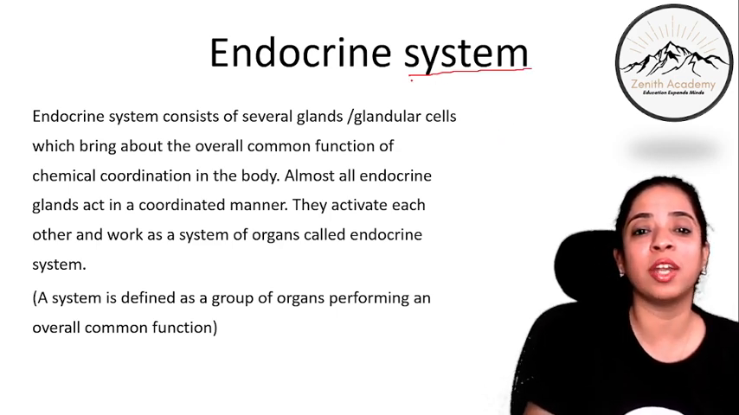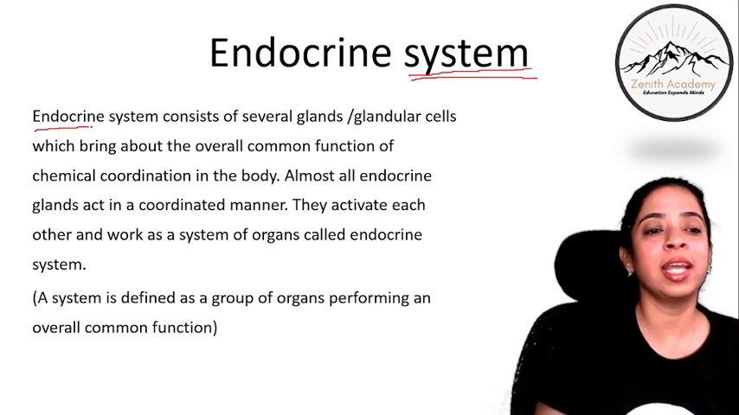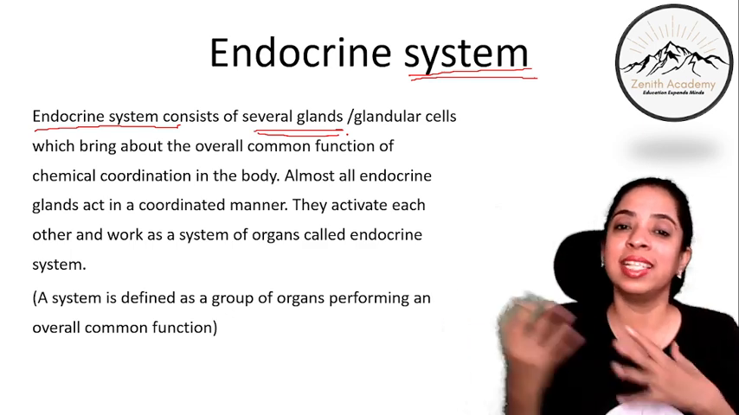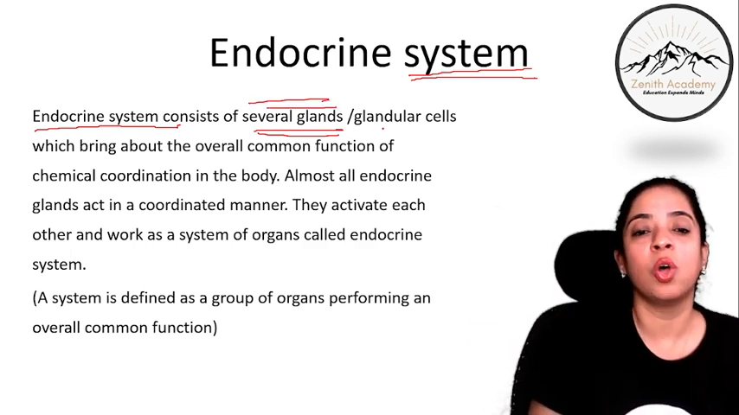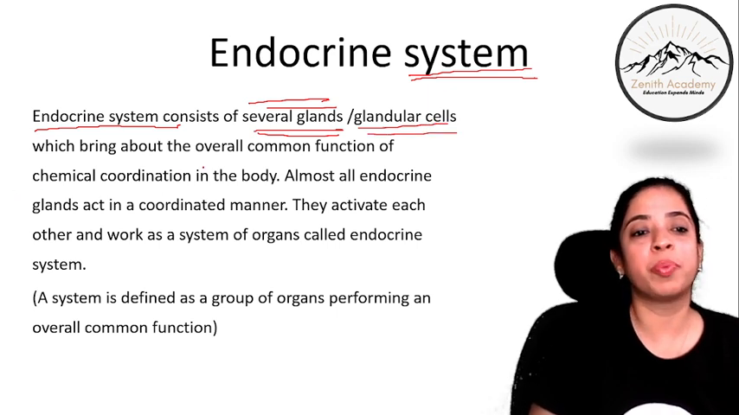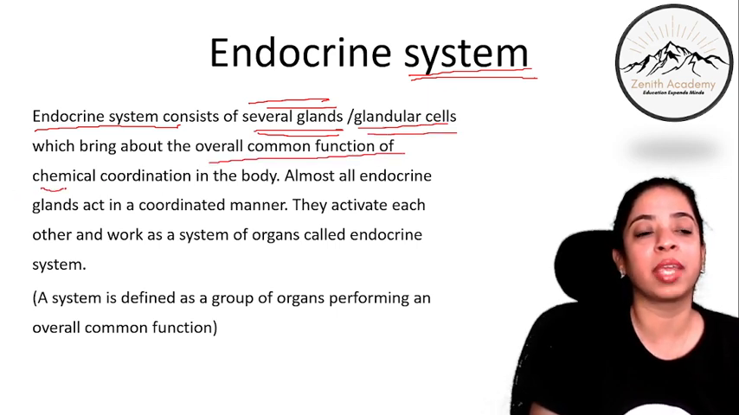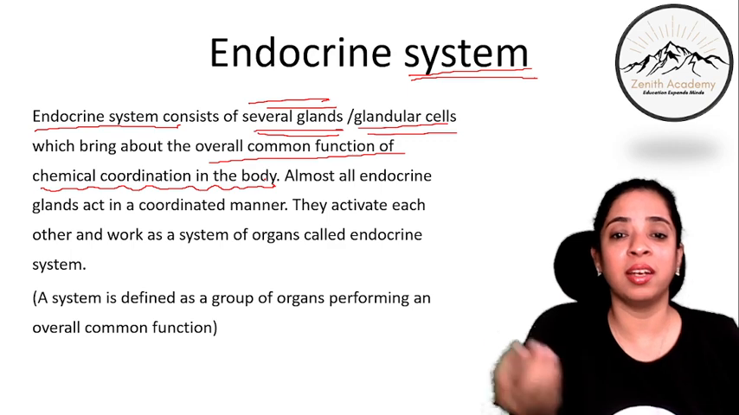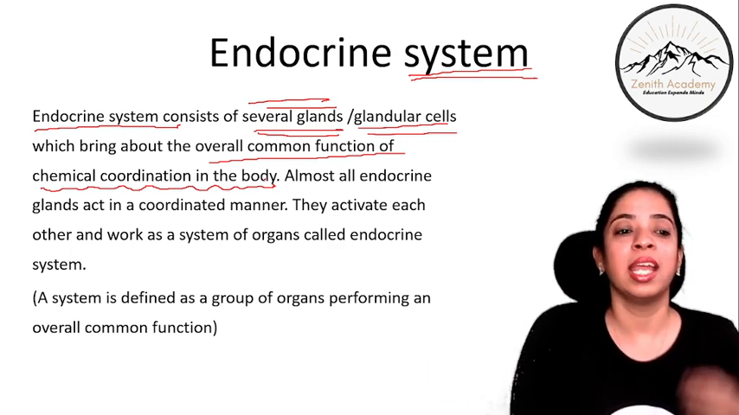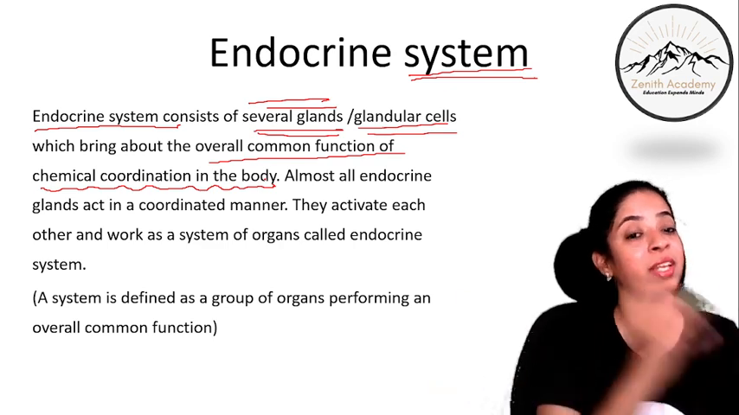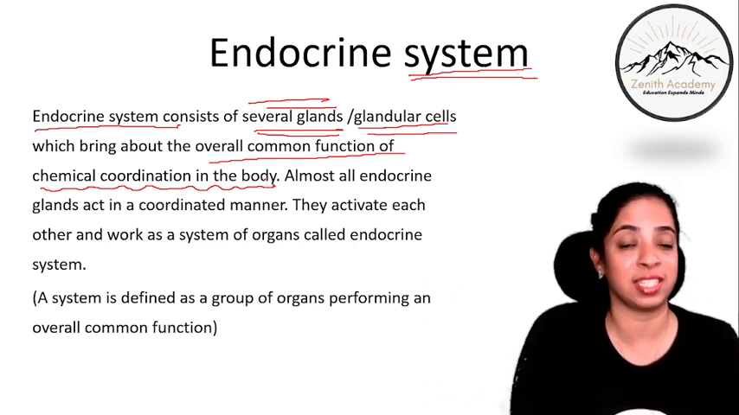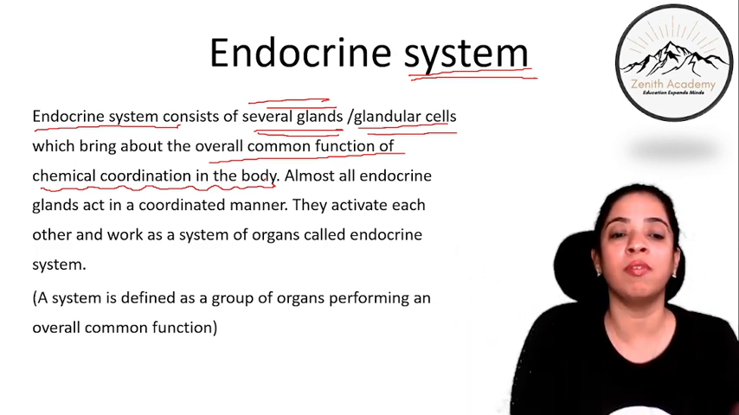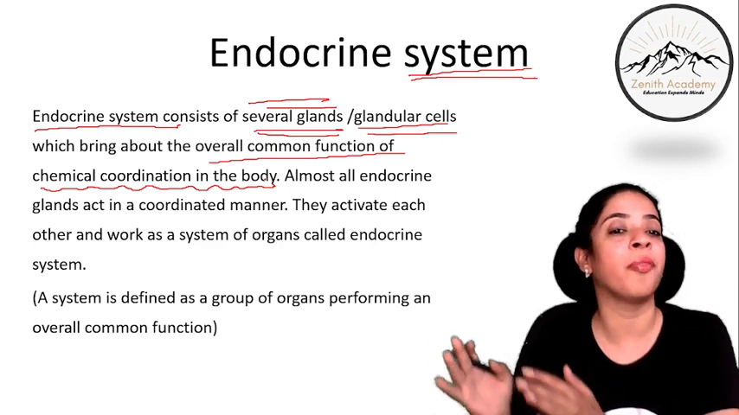Now we know what are endocrine glands. So what is endocrine system? So endocrine system consists of several glands. Many glands together make up the endocrine system. So it consists of several glands or maybe glandular cells, which bring about the overall common function of chemical coordination in the body. We know what different secretions or hormones do. Okay, they bring about a chemical coordination in the body. From the very first slide we have studied why we need an endocrine system, why we need endocrine glands. So all these glands collectively work together to serve a common function of chemical coordination in the body.